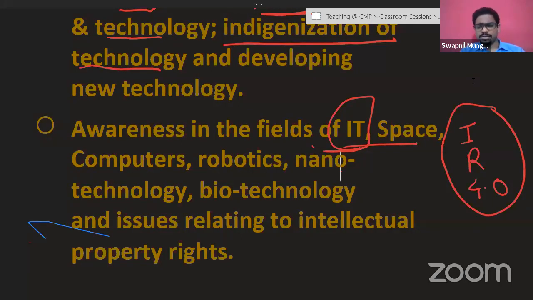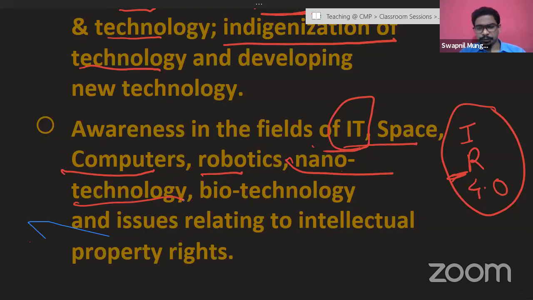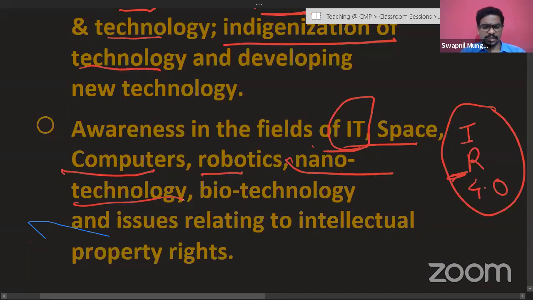So all these things become important. Next, computers, as we talked in IT, robotics, that is also an important part of Industrial Revolution 4.0. Nanotechnology, again, especially in times of a Corona pandemic-like situation, nanotechnology also is a kind of ray of hope, which can develop new kinds of drug delivery methodologies which can be used in curing corona as well, according to a few research papers. You must have read that as well.